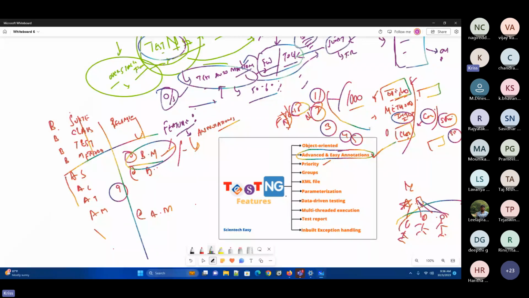It means every test case has a priority. Hey, first you execute, next you execute. Testng will control the complete execution.